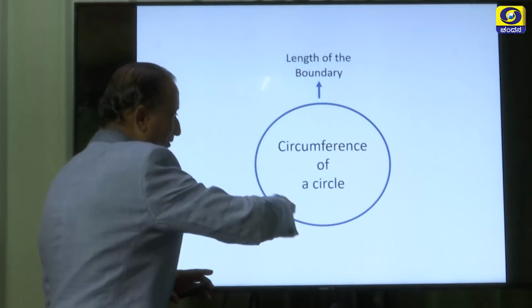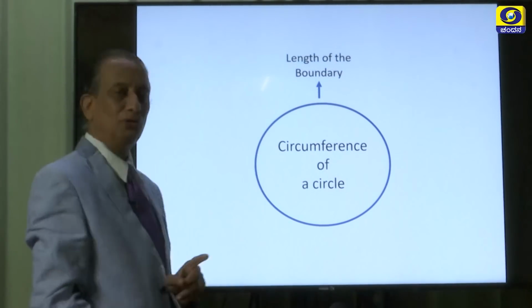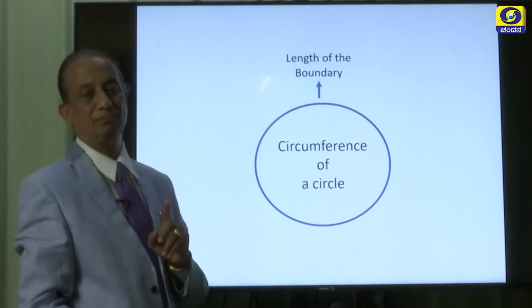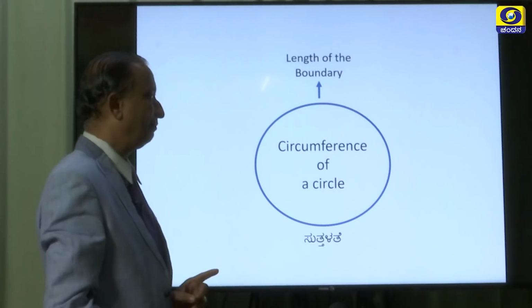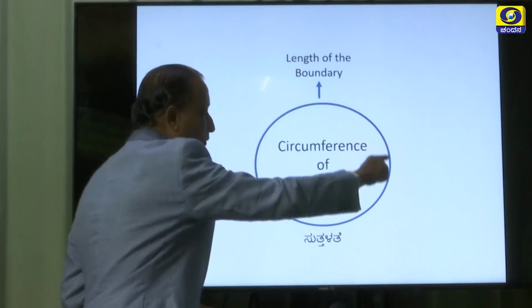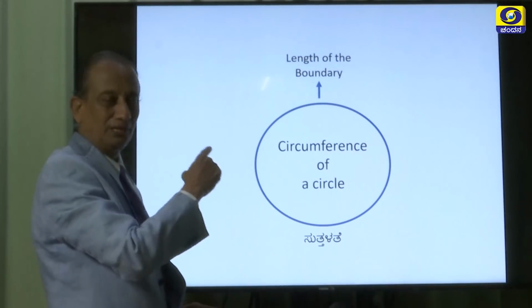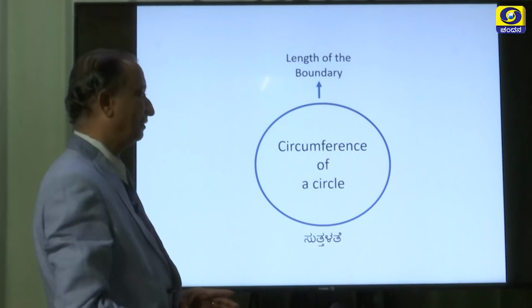What is the length of this boundary? For that concept we use the term circumference, suttadate. In Kannada we call it suttadate. The length of this closed curve is called the circumference of a circle.